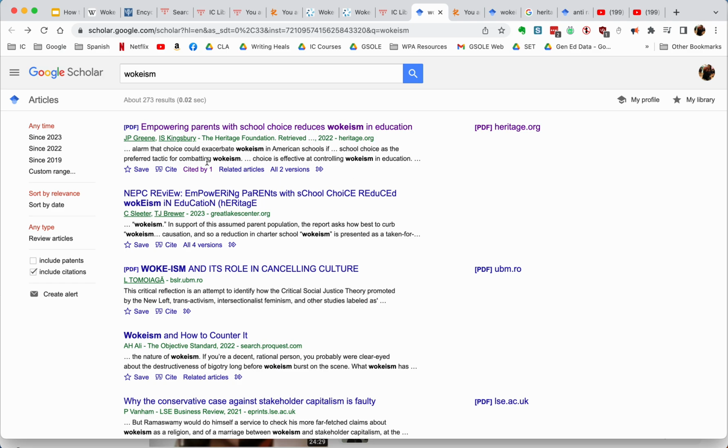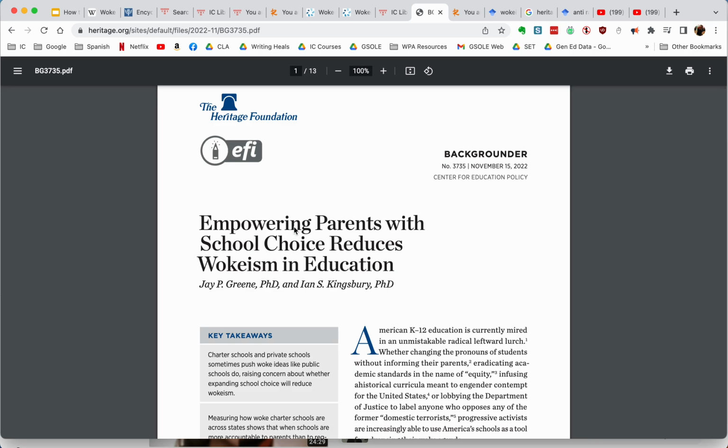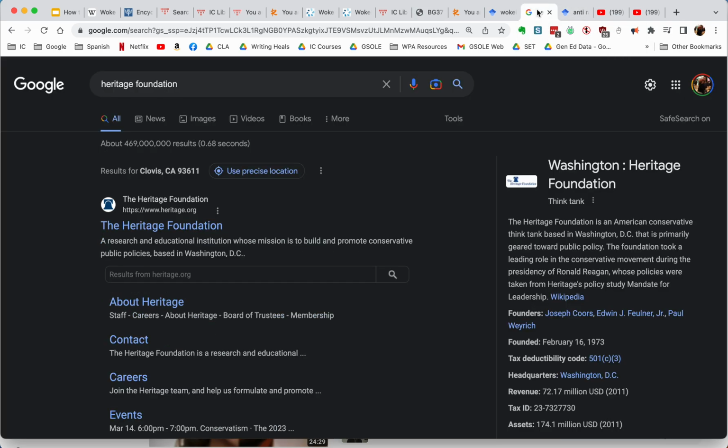And so I come here on to the main search page and I see this source here, Empowering Parents with School Choice Reduces Wokeism, and I'm like, okay, what do they mean by reduce wokeism? And I see here this was funded by the Heritage Foundation. And so when I do a Google search for the Heritage Foundation, I find that the institution's mission is to build and promote conservative public policies.